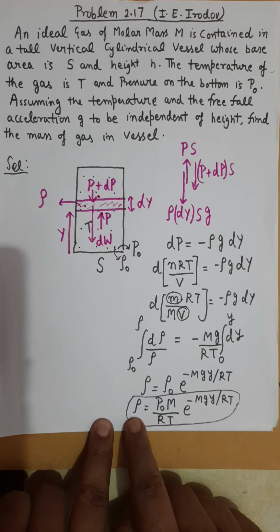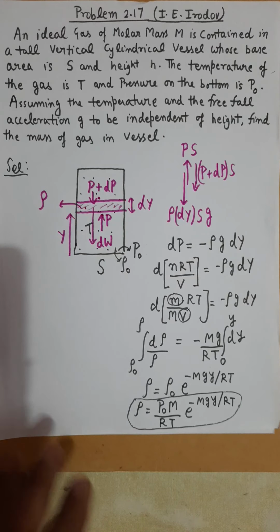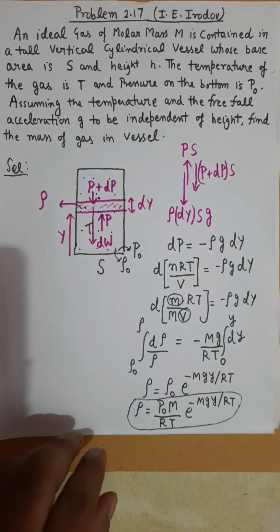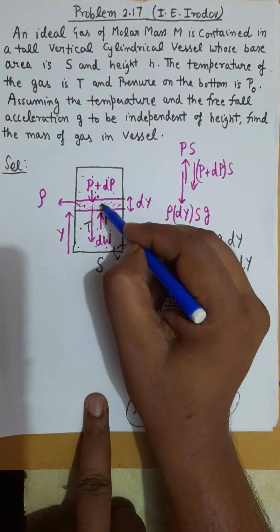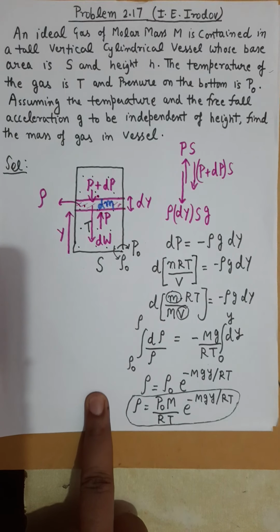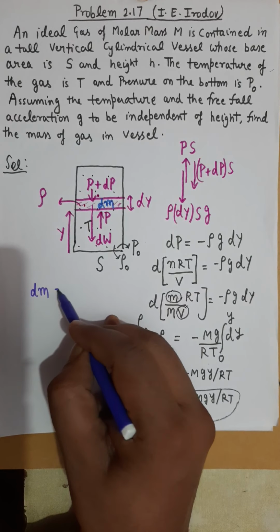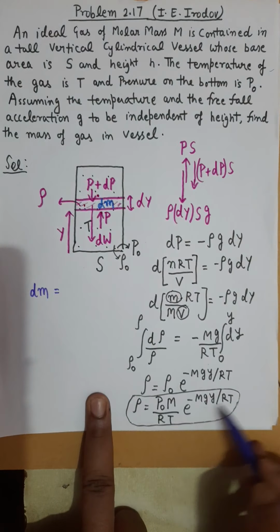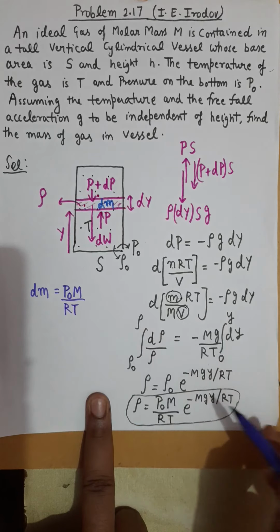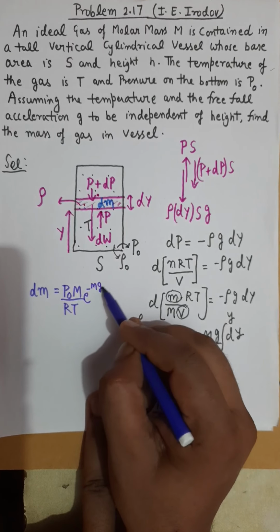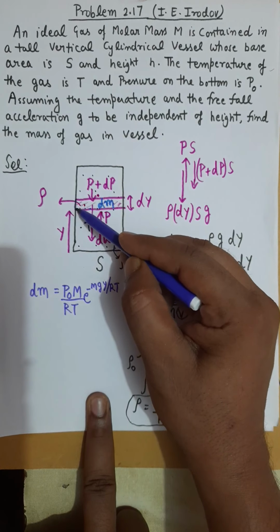So once we have this density equation corresponding to height y, now I can find the total mass of gas. If dm is the mass of this portion, let dm be the mass of this portion, then dm, the mass of the differential layer, should be the density at this place, which is this function P naught M by RT, and then this value e to the power minus Mgy over RT. This is the density at this place, and the volume of this differential portion